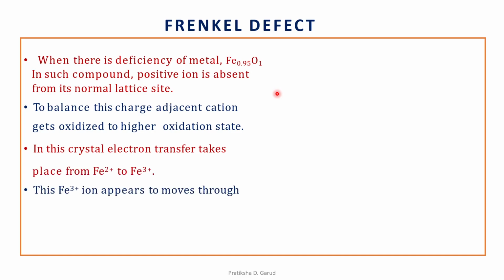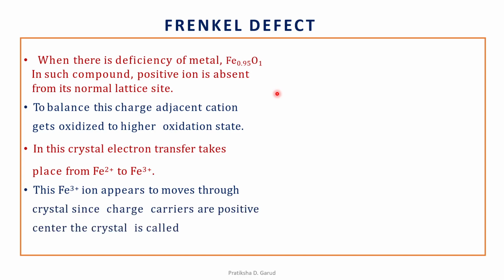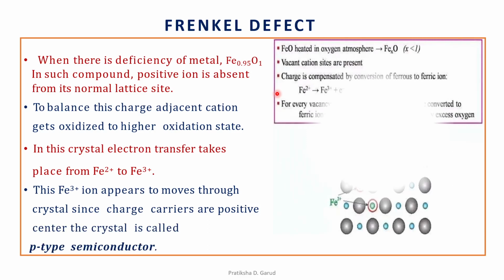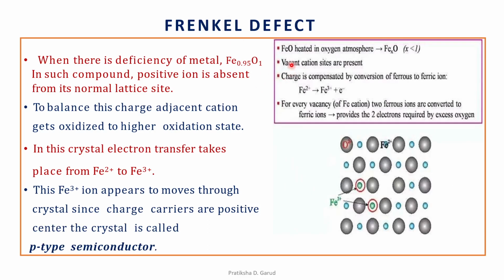And these Fe3 plus ions, that means a positive ion, appear to migrate through the crystal, and since the charge carriers are the positive centers, the crystal is known as a p-type semiconductor. So again, let us explain this by using the figure. Here again we have iron oxide which is heated in an oxygen atmosphere. So we get the formation of Fe2 plus and O2 minus.